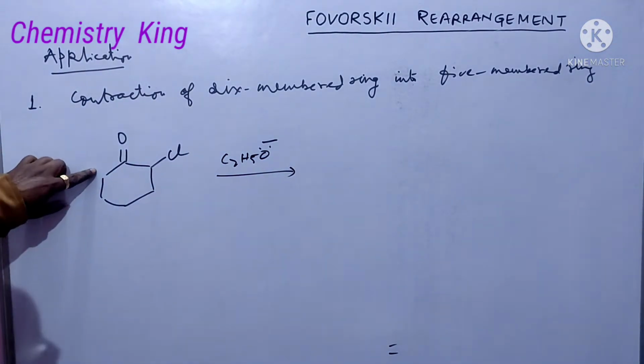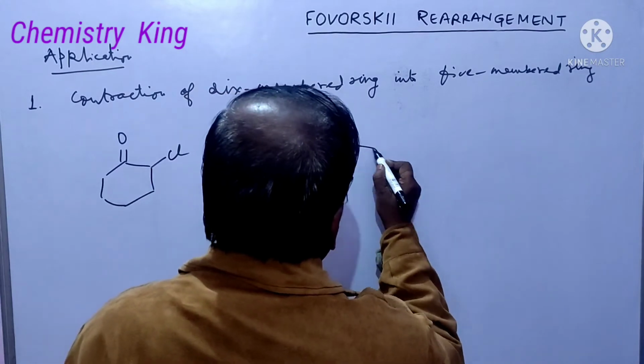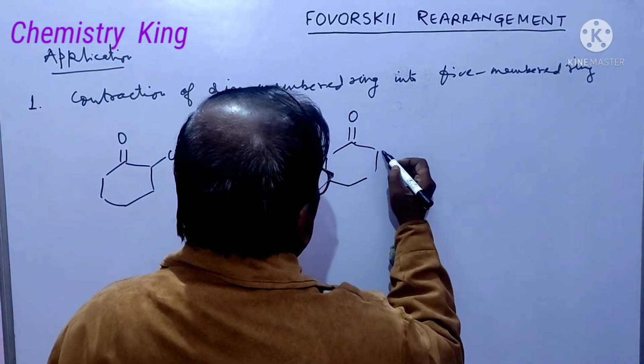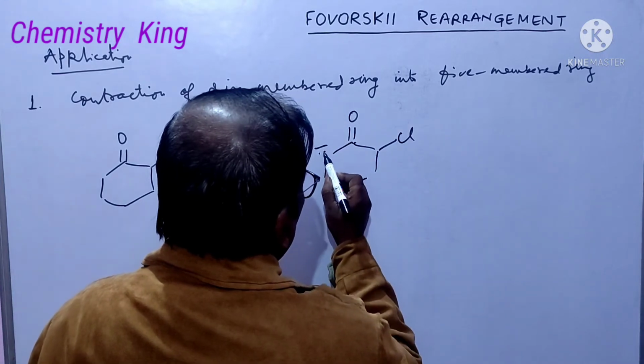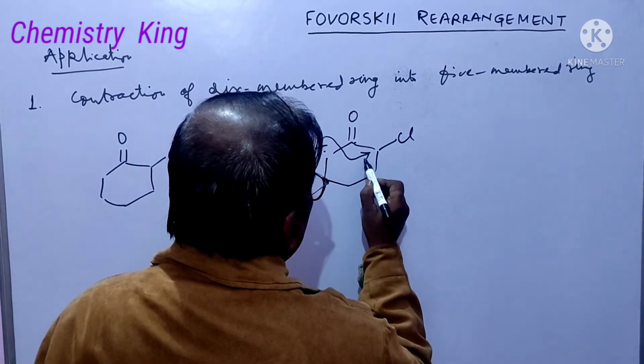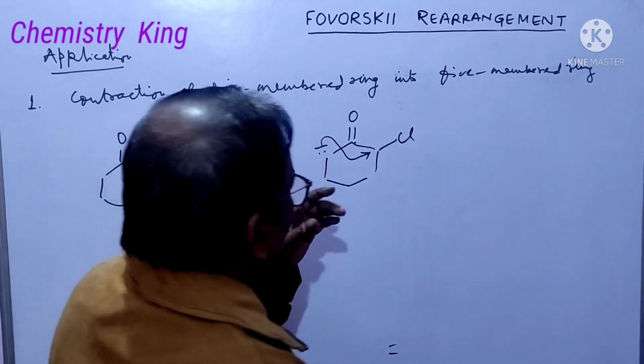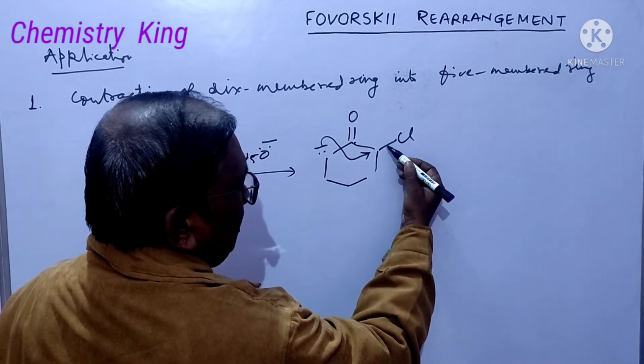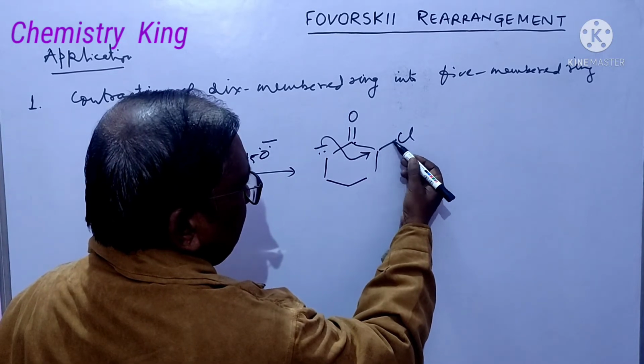It has been explained already. Negative charge here, and this negative charge will attack here. Friends, it is a sigma bond, it is a sigma molecular orbital.